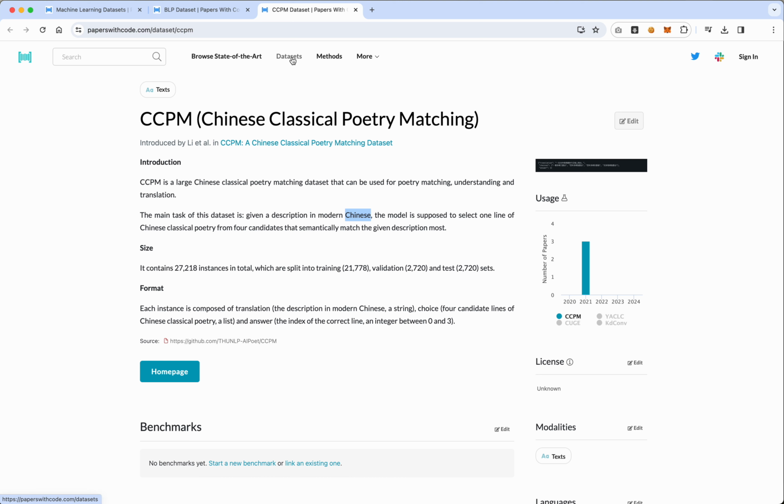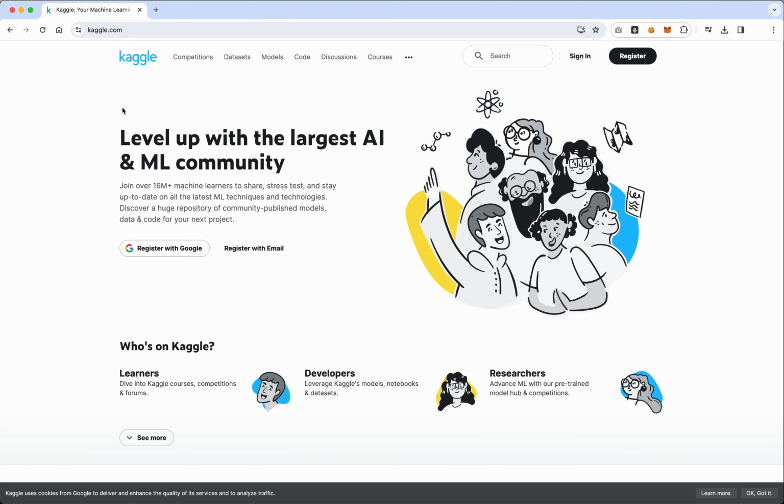I think a lot of researchers upload their data sets to whatever they use and probably nothing else. So let's take a look at one last data set tool, which is Kaggle. Okay, so let's take a look at Kaggle.